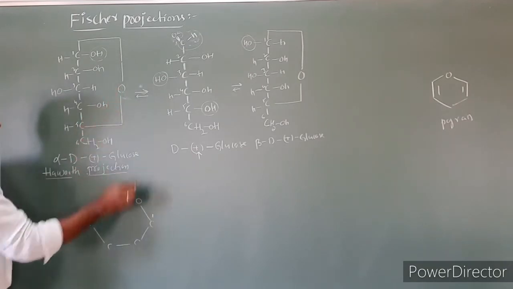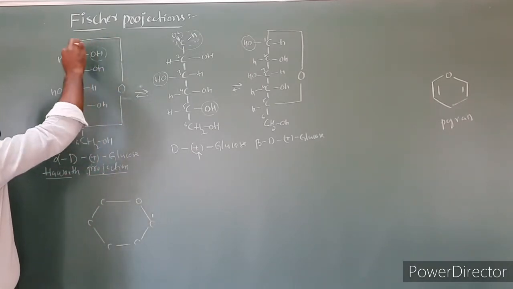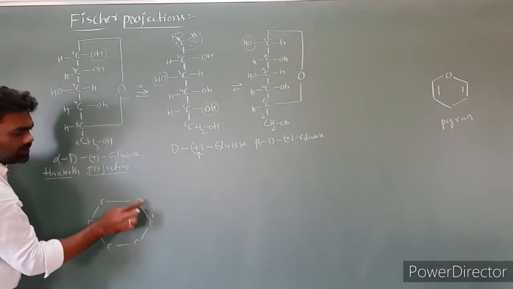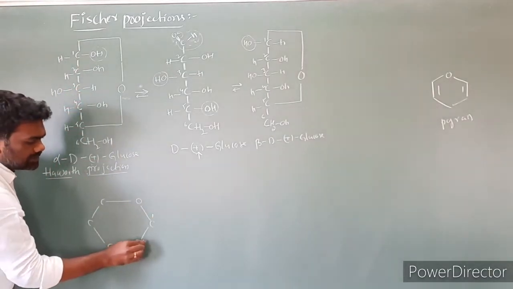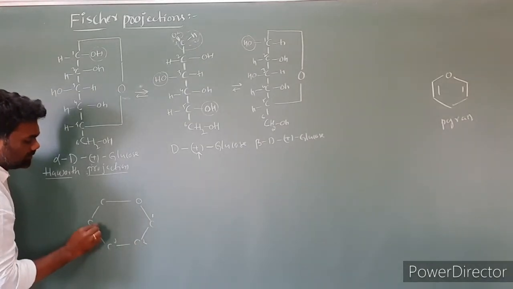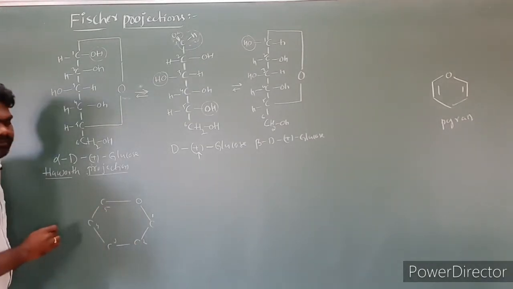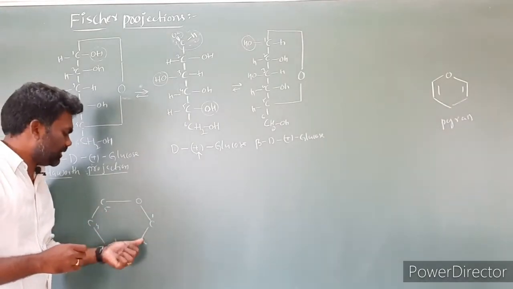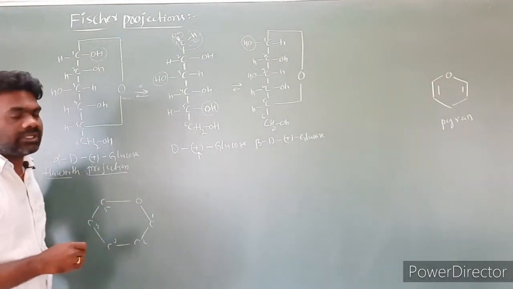So one oxygen, first carbon, second carbon, third carbon, fourth carbon, fifth carbon. Oxygen, first carbon, this is the second carbon, this is the third carbon, this is the fourth carbon, this is the fifth carbon. So this is the cyclic. How many atoms are involved? 1, 2, 3, 4, 5, 6 atoms are involved.